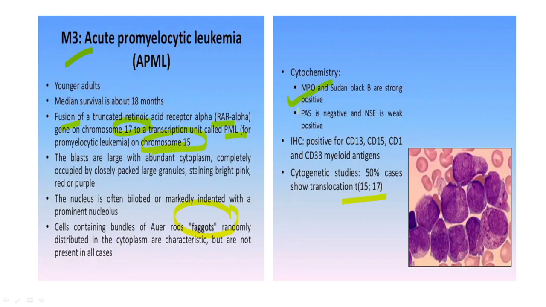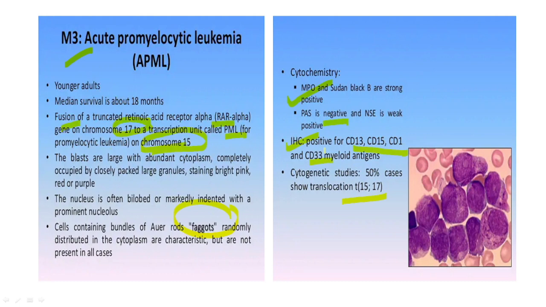They are usually MPO and Sudan Black B positive, PAS is negative, and NSE can be weak positive. On immunohistochemistry, myeloid markers CD13, 15, and 33 are positive. Now let's move on, but before that, do you want to see that case that I highlighted last time in the last class?